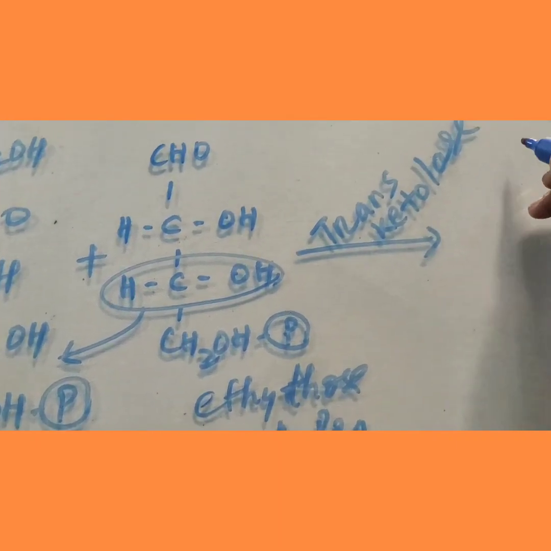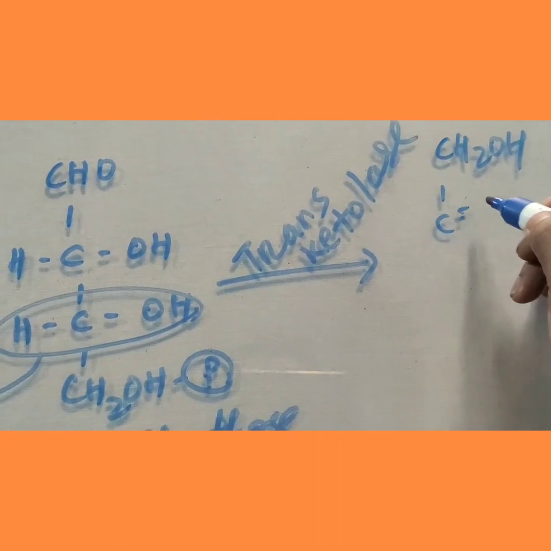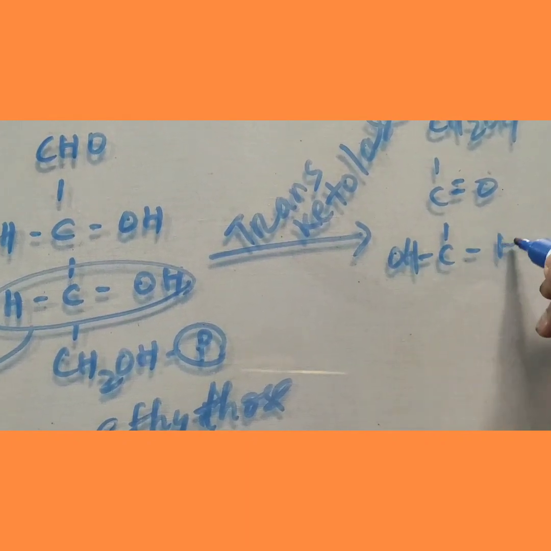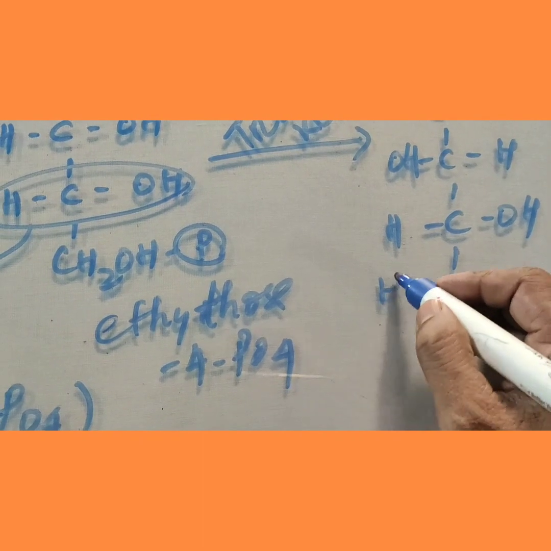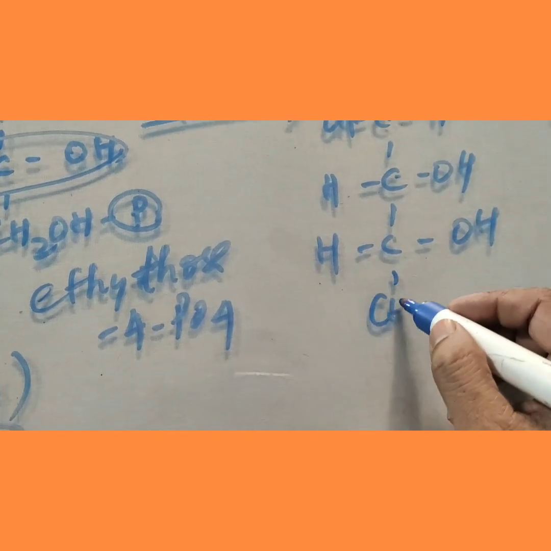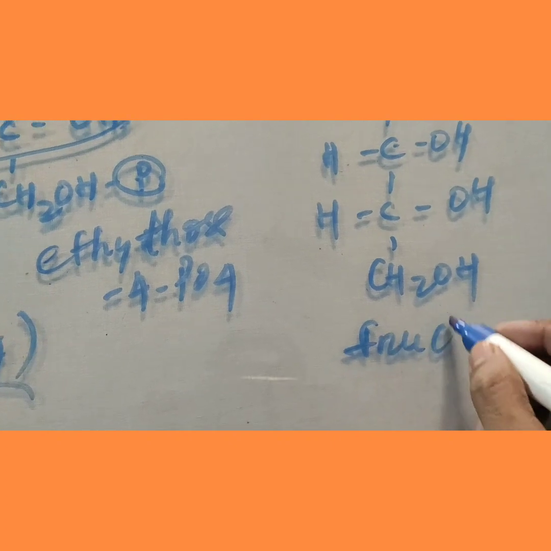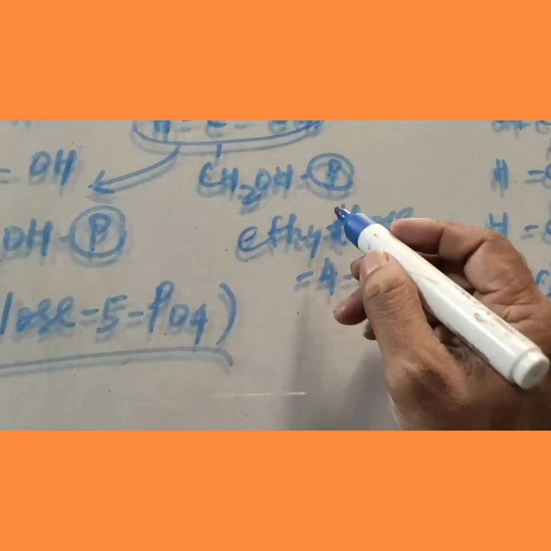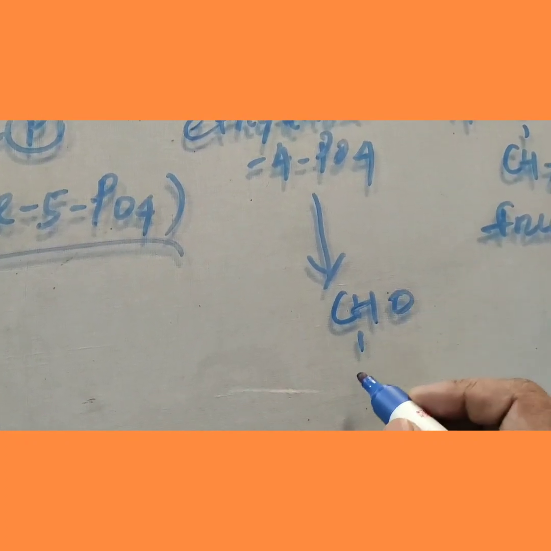Come to here, the structure is as usual, CH2OH, C double bond O, then as usual OHH, HOH, HOH, 1, 2, 3, 4, 5, 6. It became fructose 6-phosphate. And here erythrose 4-phosphate converted into glyceraldehyde 3-phosphate.